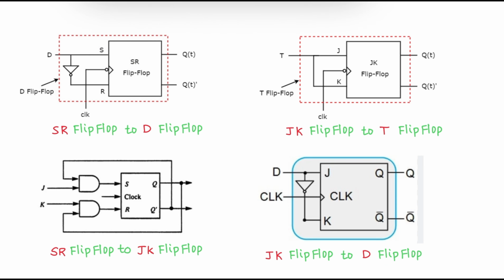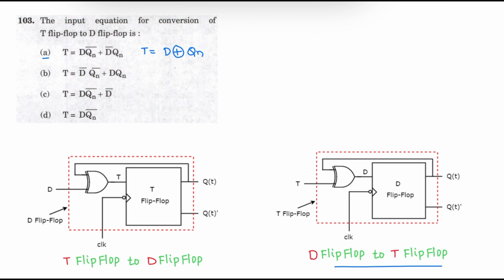Let us see some more conversions. So this is a conversion of an SR flip-flop to a D flip-flop. Conversion of a JK flip-flop to a T flip-flop: both inputs are tied together. In a JK flip-flop, if the J input and K input are tied together, then it will work as a T flip-flop. This is a conversion of an SR flip-flop to a JK flip-flop and a JK flip-flop to a D flip-flop. For converting a JK flip-flop to a D flip-flop, both inputs are complemented. So as per the question, the correct answer is option A.